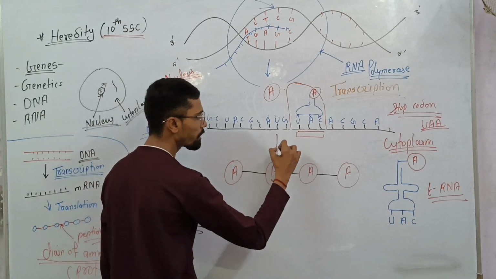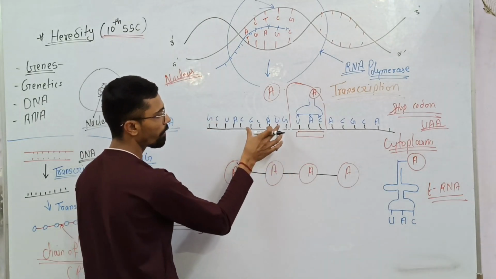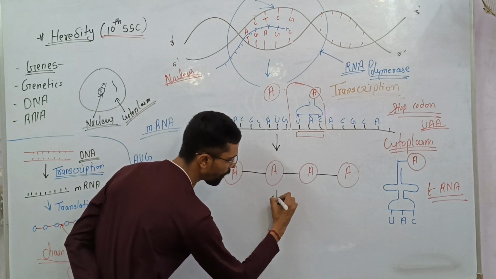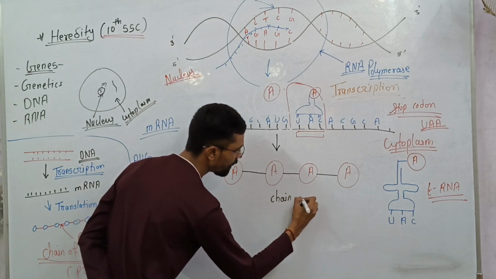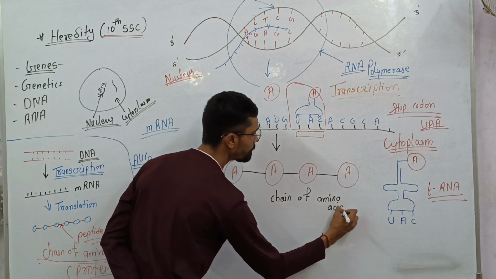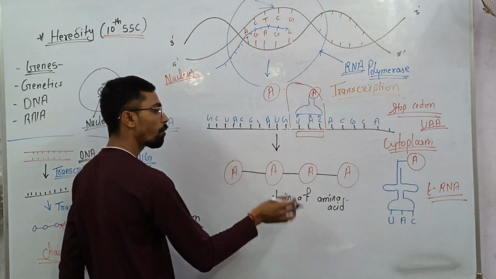And this process forms a chain of amino acids from the mRNA.